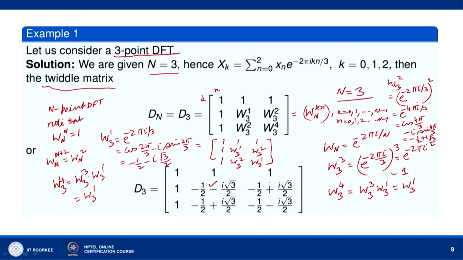Okay. So, you get this value. W31 is this, W32 is this, W32 is same, this is minus half plus i root 3 by 2, we have calculated already. And this W34 we have seen, W34 is W31. W31 we have already found, this is minus half minus i root 3 by 2. So, this is how we calculate D3.